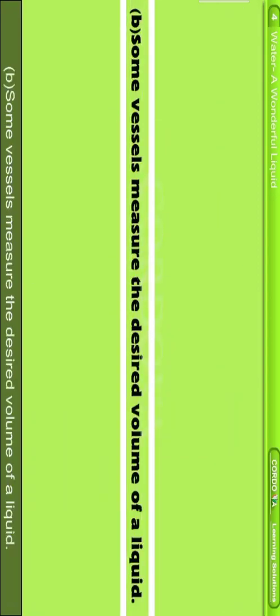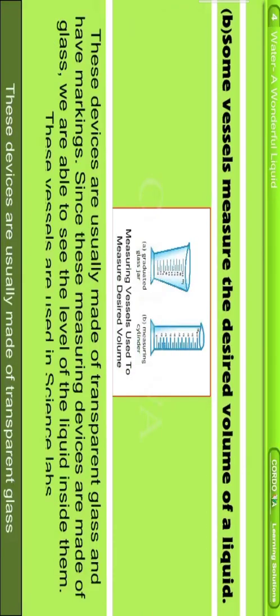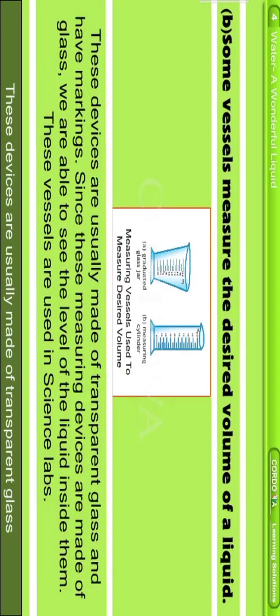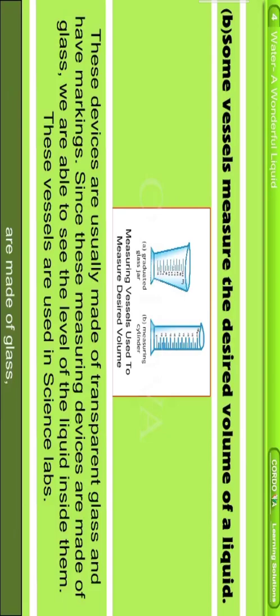Some vessels measure the desired volume of a liquid. These devices are usually made of transparent glass and have markings. Since these measuring devices are made of glass, we are able to see the level of the liquid inside them. These vessels are used in science labs.